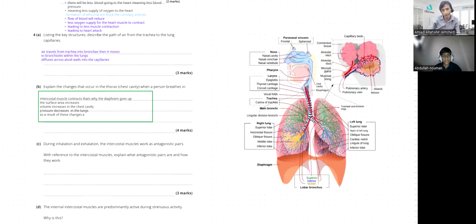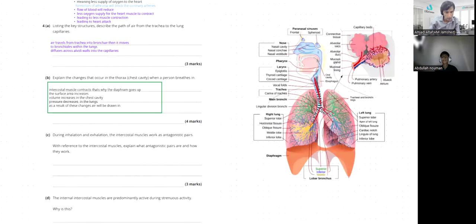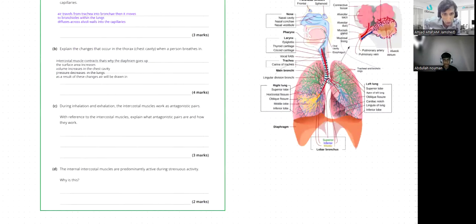Yes, this is how you can answer. It's a 4 mark question. Remember, all of these points are important here. Then you can go for the next point. During inhalation and exhalation, the intercostal muscles work as an antagonistic pair. With reference to the intercostal muscles, explain what antagonistic pairs are and how they work.